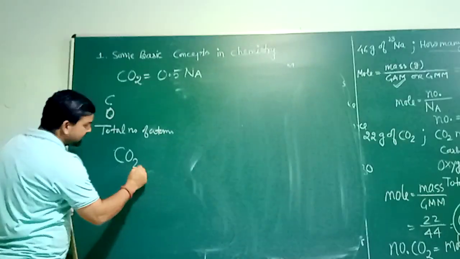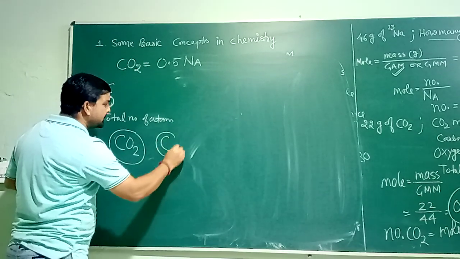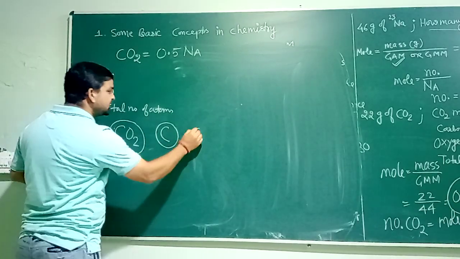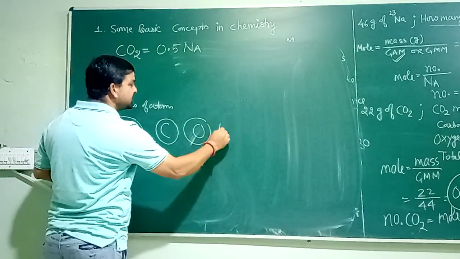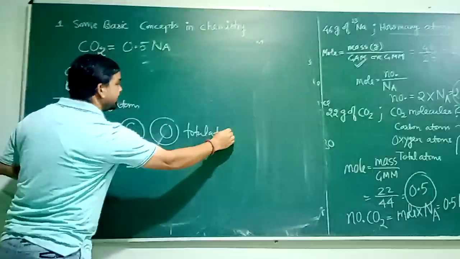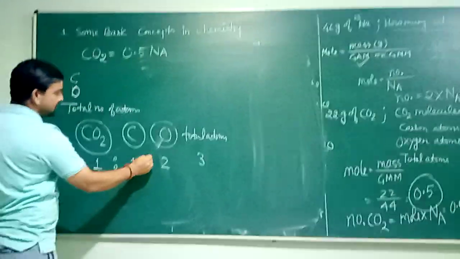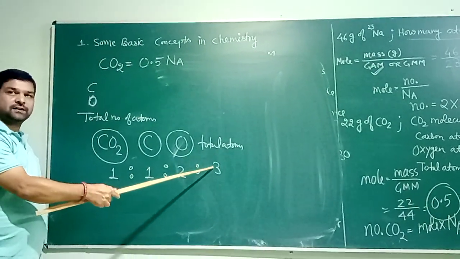How can you get this answer? Look here, it is CO2. I have written here only one molecule of carbon dioxide. How many carbon atoms can you see here? The answer should be one, only one carbon. So the number of molecules is one, and the number of carbon atoms is also one. How many oxygen atoms can you see here? The answer should be two. And how many total atoms are here? The total number of atoms you can see here is 1 plus 2 equals 3. Now this will be the ratio between CO2 molecules, carbon atoms, oxygen atoms and total atoms.